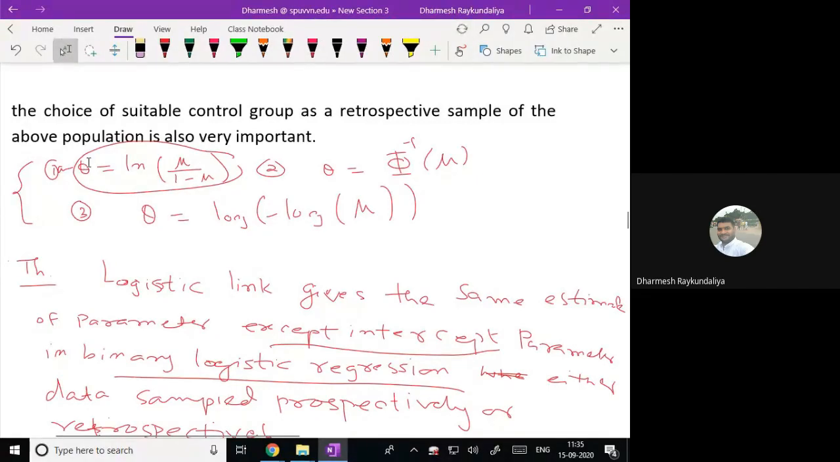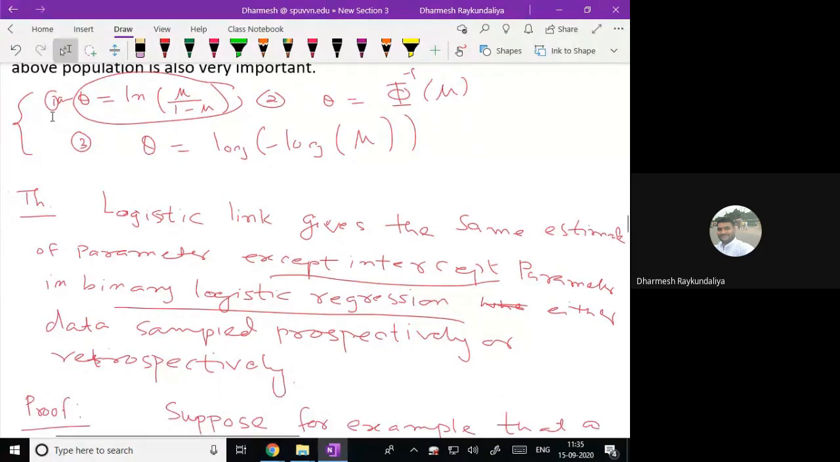Our aim is that the theoretical advantage of the logistic scale is that the difference on the logistic scale remains the same whether the samples are taken prospectively or retrospectively. And now we say that the logistic scale has a better advantage over other scales, the reason being that in the logit link or logit transformation, the logistic regression gives the same estimate of the regression coefficient parameters, whether data are sampled prospectively or retrospectively.